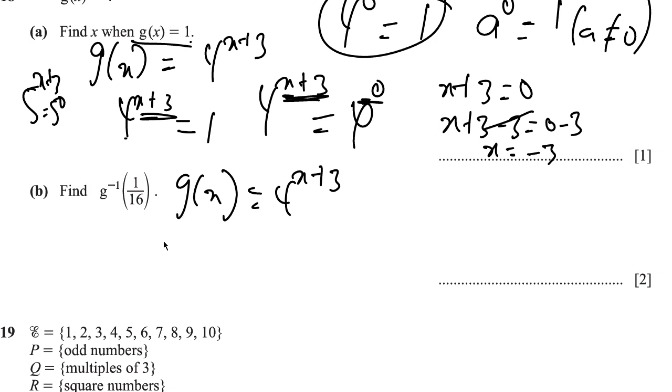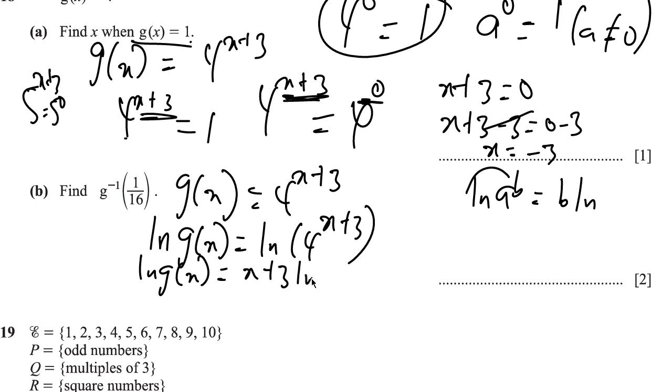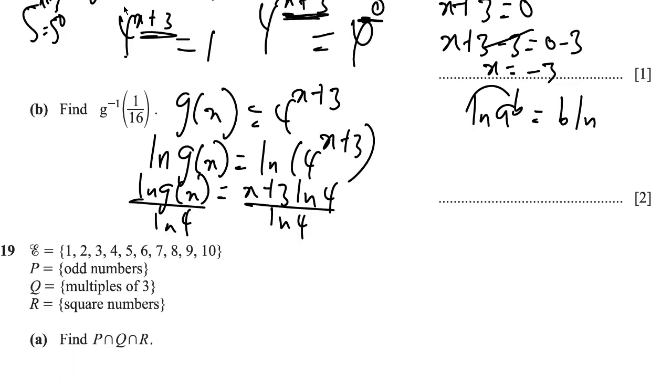Make x the subject. In order to make x the subject, we take the natural logarithm of both sides, and that's going to be ln of g of x is equal to the ln of 4 to the x plus 3. It's important to note that ln of a to the b is equal to b ln a, so the power can come down. So it becomes ln of g of x equal to x plus 3 times ln 4. We can then divide through by ln 4, right? Divide through by ln 4.